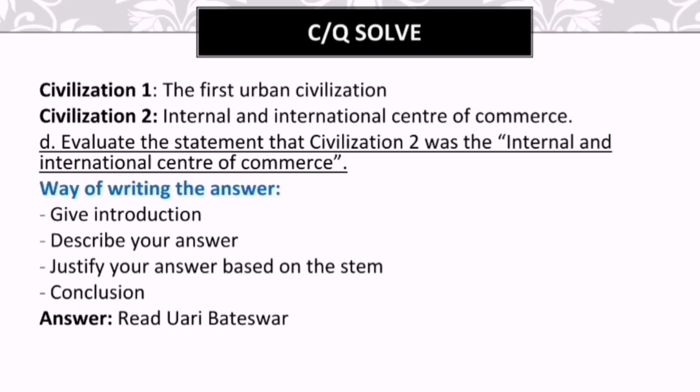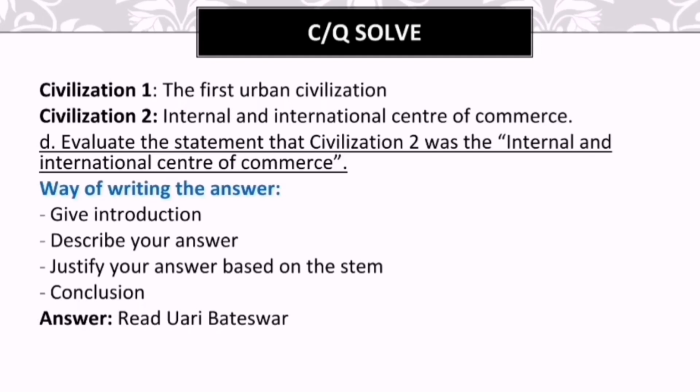As you have already discussed Uari Bateshwar in the second para, now you can write the points or exact reasons why you think that Uari Bateshwar was the internal and international center for trade and commerce. Like you can write that Uari Bateshwar was a river port. The discovery of related earthenware and sandwich glass beads at Uari Bateshwar establishes its commercial connection with the Mediterranean region.